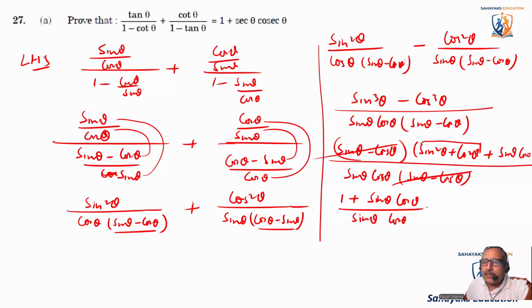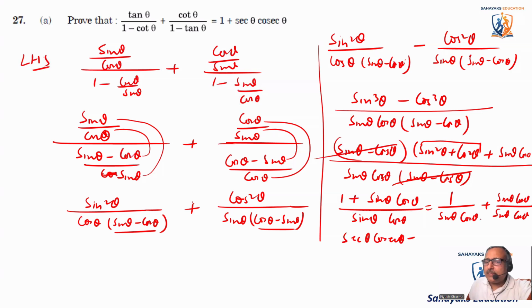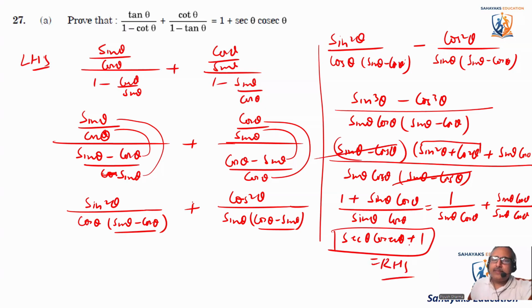So let's divide it separately. So it becomes 1 divided by sine theta cos theta plus sine theta cos theta divided by sine theta cos theta. This value becomes 1. So 1 by sine theta cos theta is equal to sec theta cosec theta, plus 1. So this is equal to the right hand side. So hence we are able to prove it.